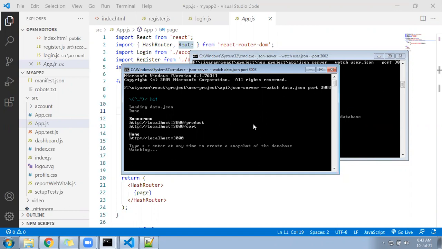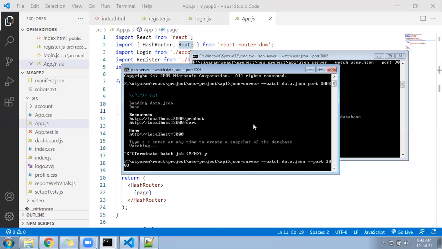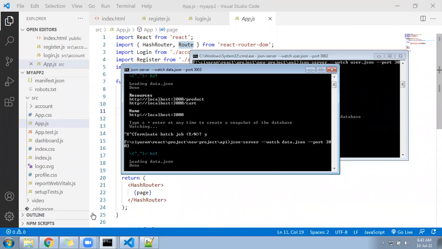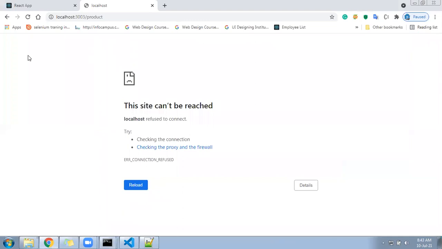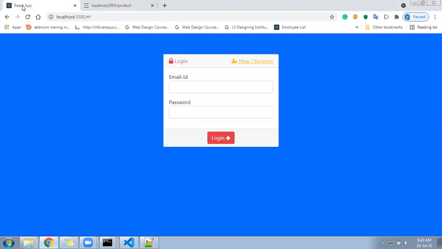Oh, minus minus port is missing. Minus port. The minus was missed out. Because of that, it was not ready to listen on the particular port number. Okay, so I can get the product here.